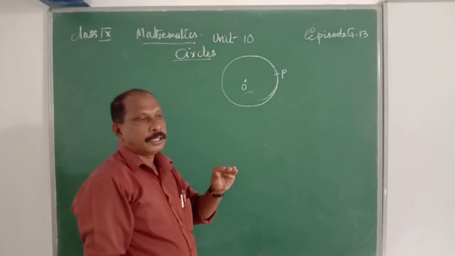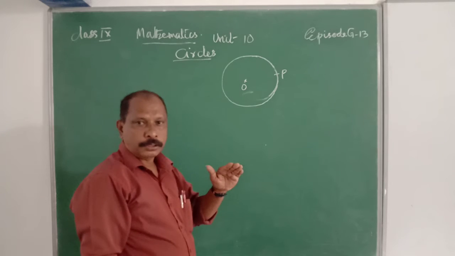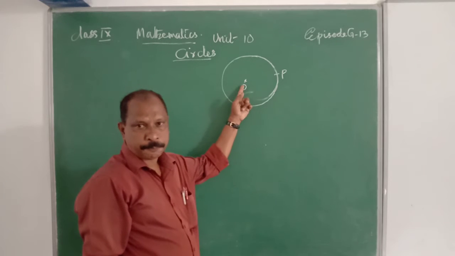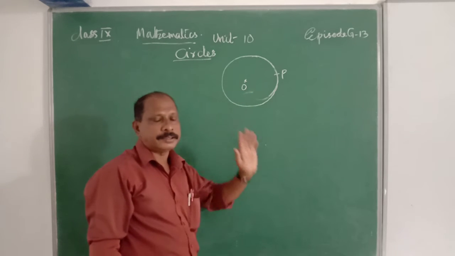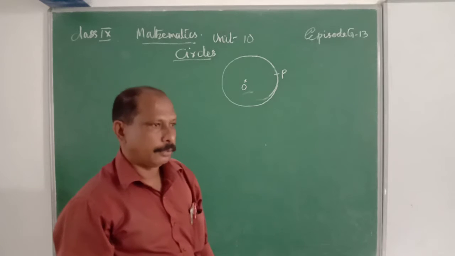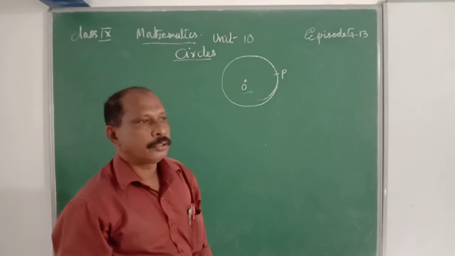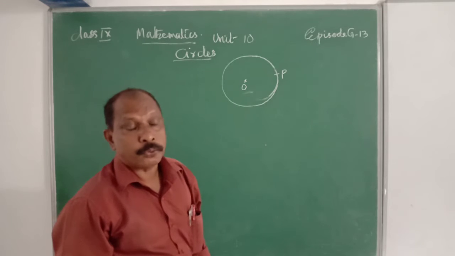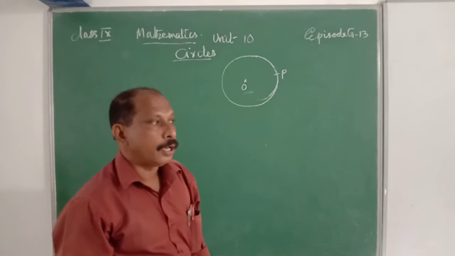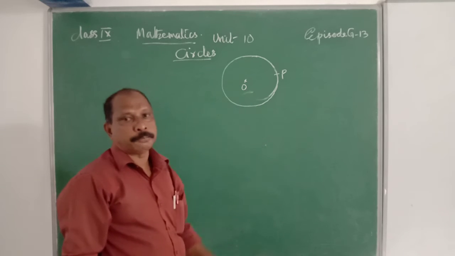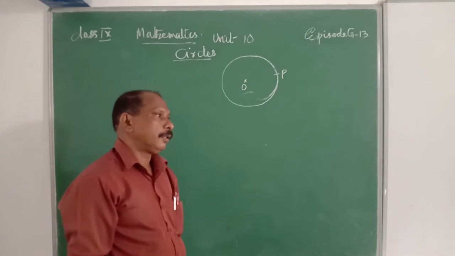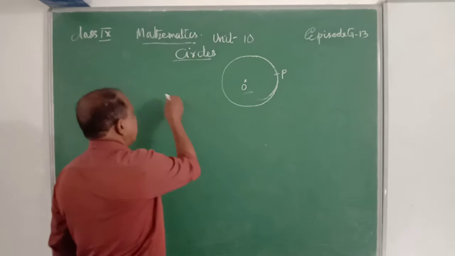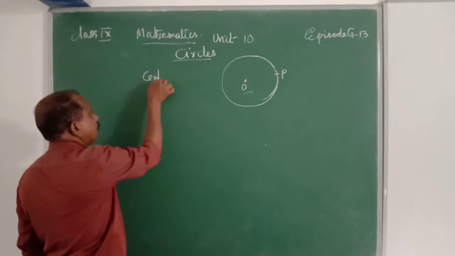One definition is in a plane, any point moves with respect to a fixed point, then the path traced by that point is a circle. Or a circle is the union of all points equidistant from a fixed point. Therefore, this is a circle. The fixed point is known as the center, that is the center of the circle.